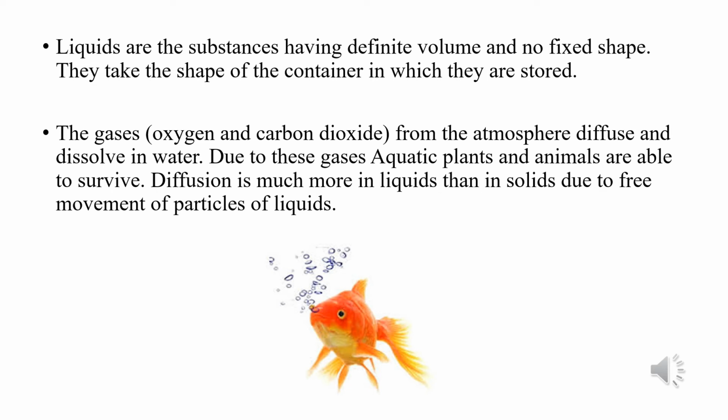When we talk about liquid diffusing into liquid, we can say alcohol and water can diffuse. Alcohol is also liquid and water is also liquid. So liquids can diffuse into liquids easily. And when we talk about gases diffusing in liquids, gases such as oxygen and carbon dioxide from the atmosphere diffuse in the water and dissolve in the water. Children, do you know that due to these gases only, aquatic plants and animals are able to survive? These aquatic animals are able to use the dissolved gases.